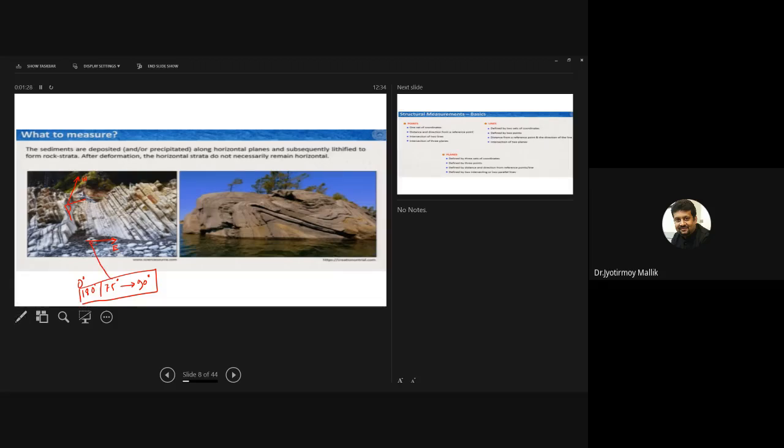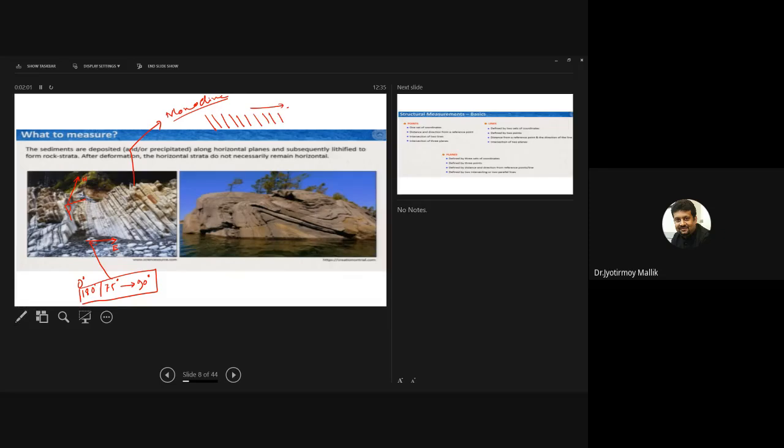So I am observing a set of tilted beds which are dipping towards east. By looking at them, I can say that all of them are dipping in the same direction. Such a structure is called a monocline. Remember, monocline means a set of beds all dipping more or less the same amount towards the same direction.